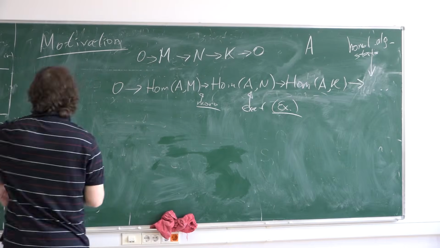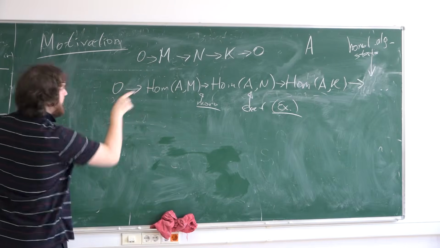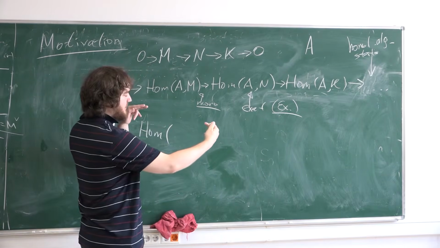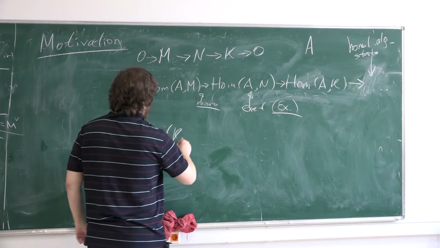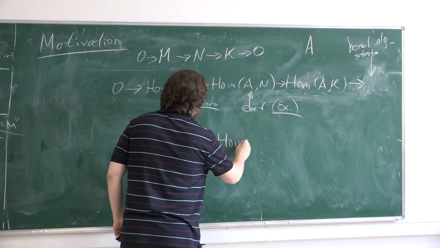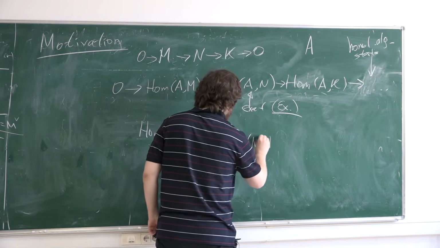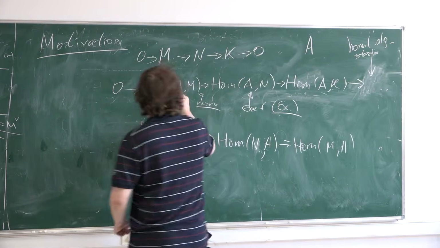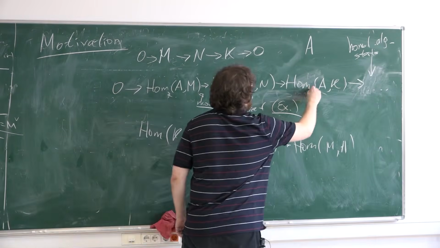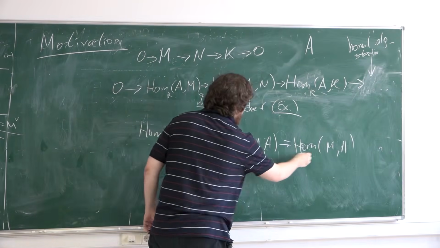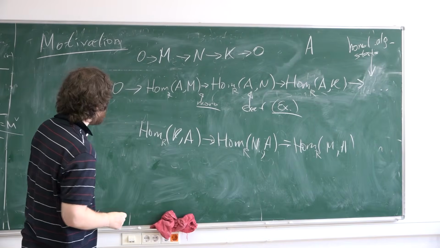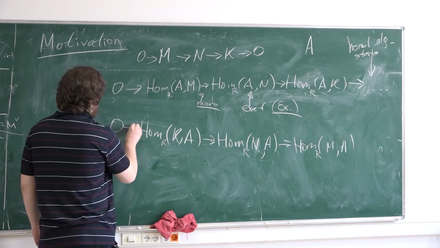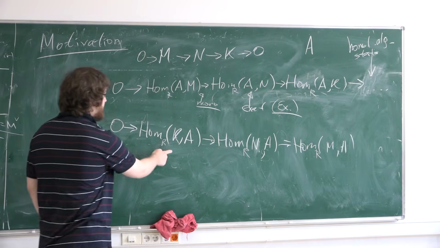In the opposite direction, if you consider Hom into A, then you have an induced homomorphism in the opposite direction, from Hom(M, A) to Hom(N, A). Sorry, I don't write R here, but of course I mean R-module maps. Then it's also exact from the left. It's exact in this place, not this place.